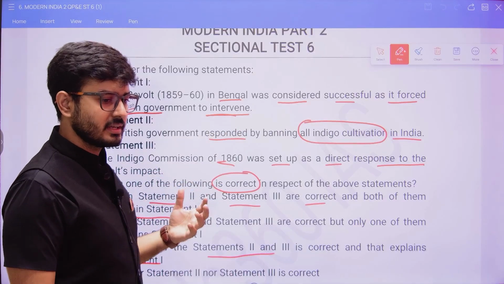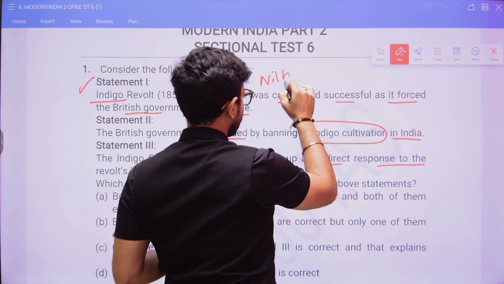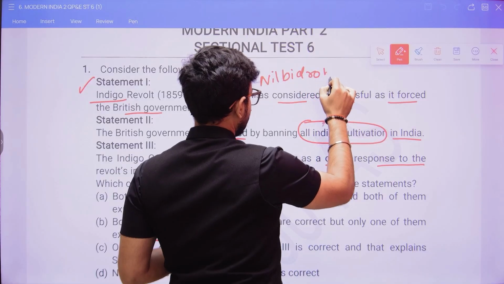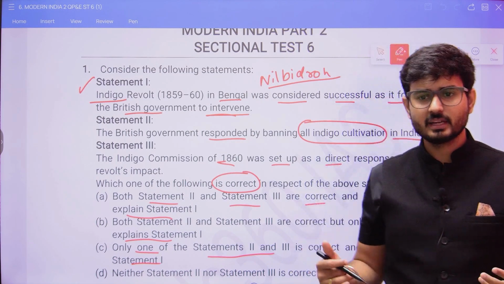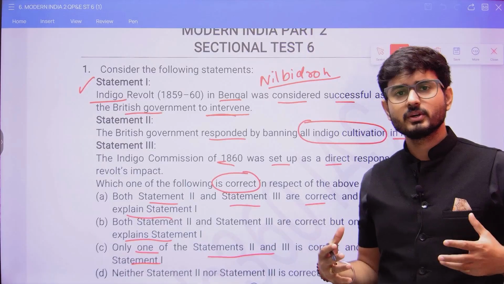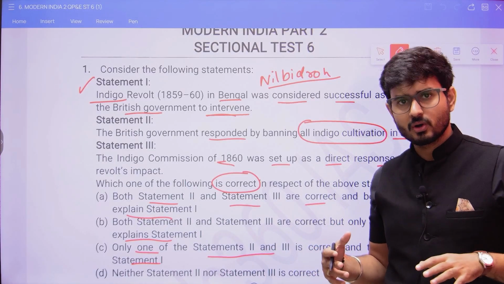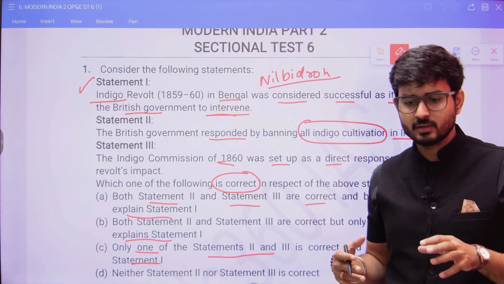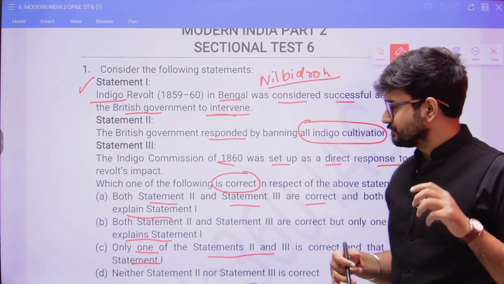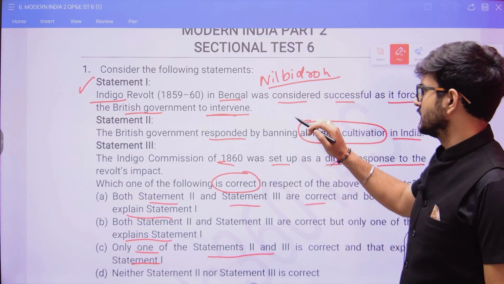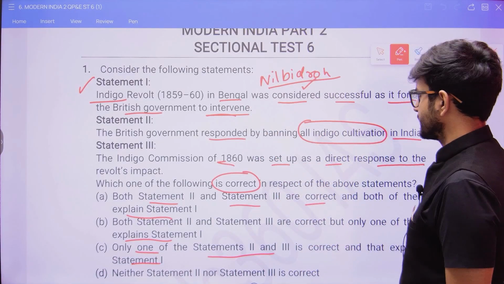Now everyone is aware of the Neel Bidroh, as it is known in Hindi, that is the Indigo Revolt. It happened at that point of time, and indigo was forced by the European plantation people onto the farmers to cultivate forcefully. That was the general idea at that time. So yes, it was considered successful. Why? Because it forced the British government. We know that this statement is correct.